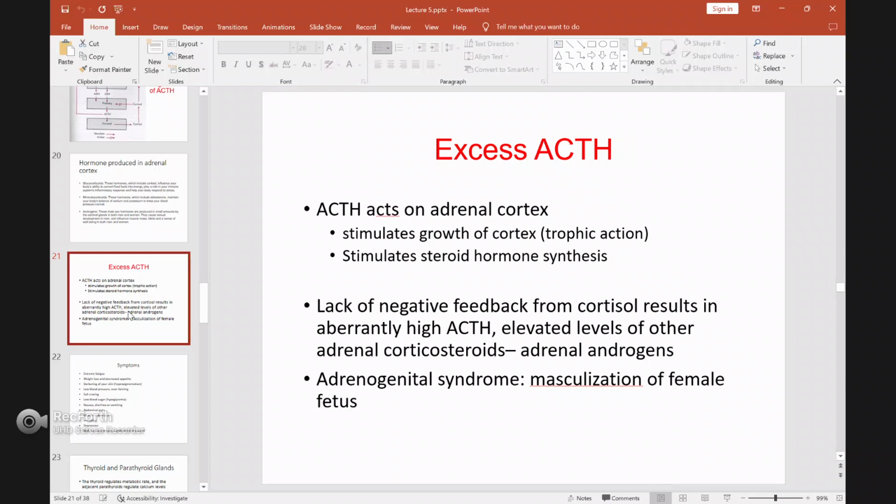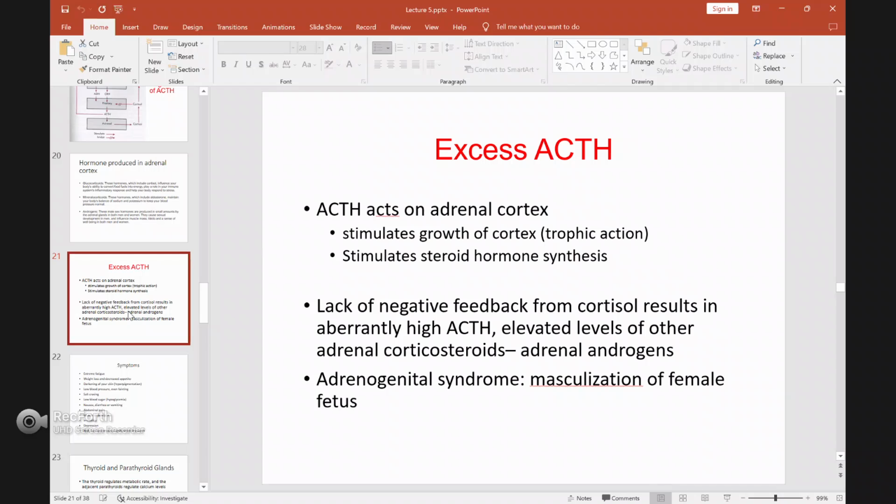This is another syndrome, which we call adrenogenital.